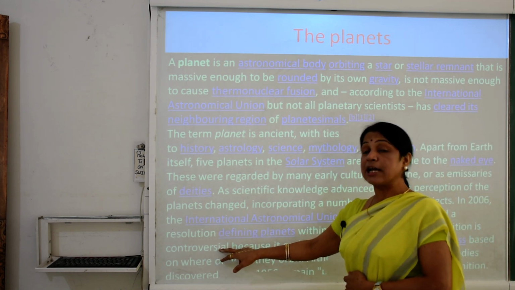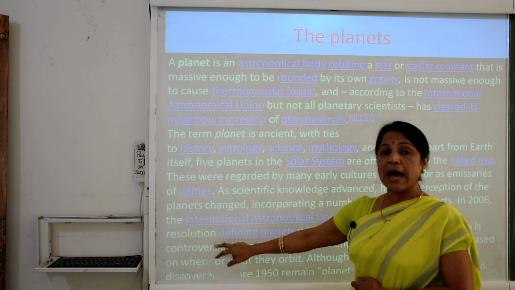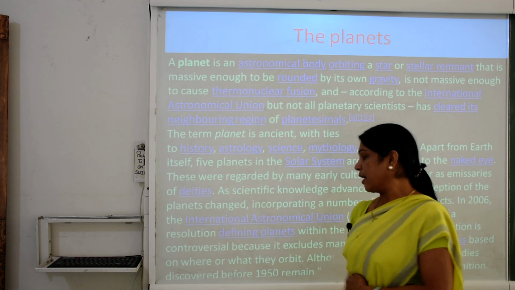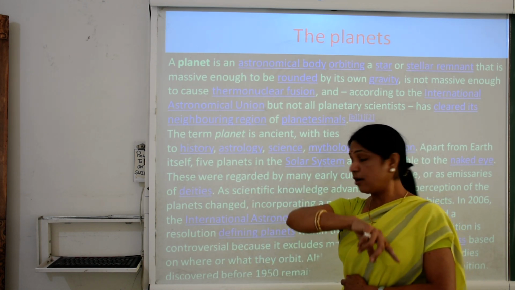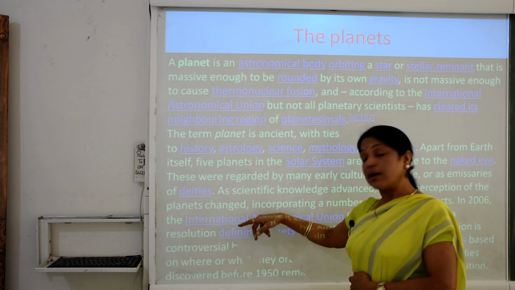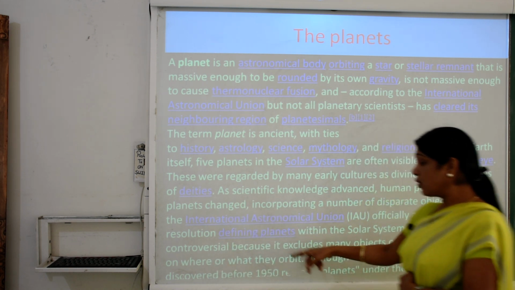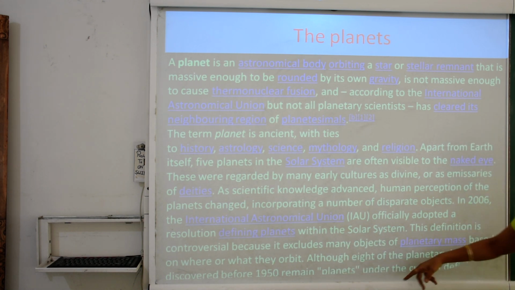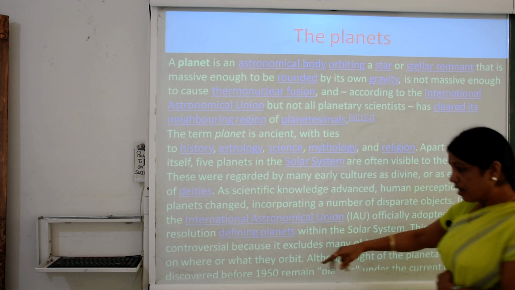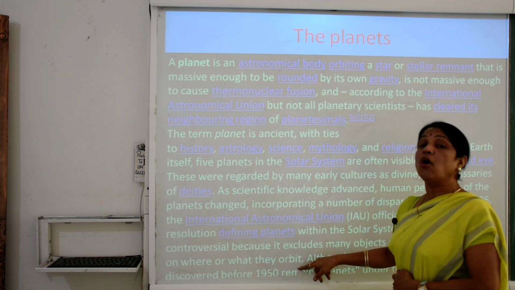It means there are various contradictions in this definition. One scientist says one thing, another has a different opinion. That is the controversy, because it excludes many objects of planetary mass based on where or what they orbit.